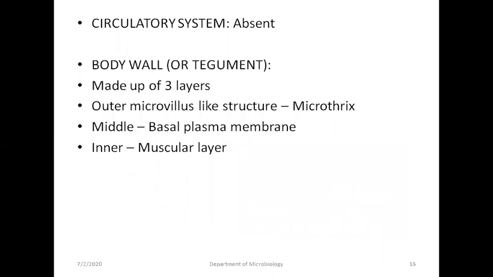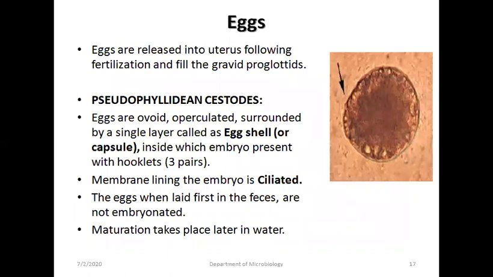Body wall or tegument is made up of three layers, with a microvillus cell structure called microthreads. In the middle is the cell plasma membrane, and inner is vascular. Egg is the next morphological form. Eggs are released into the uterus following fertilization and fill the gravid proglottids.